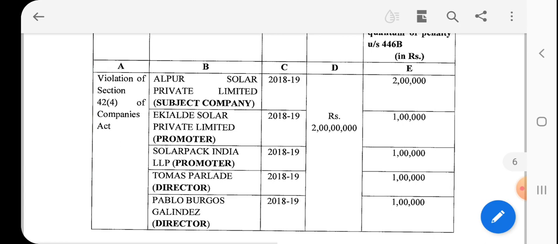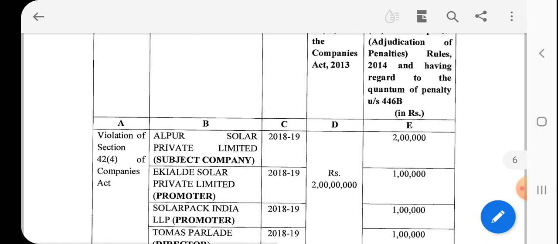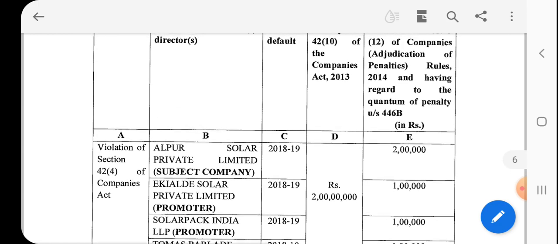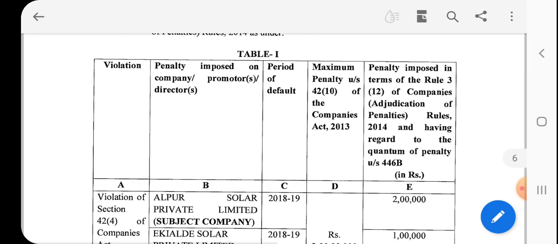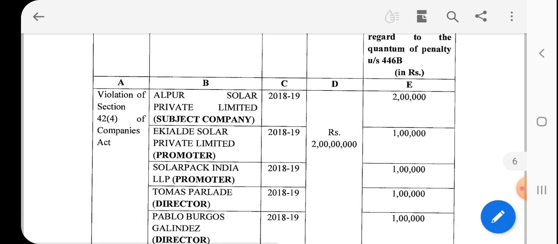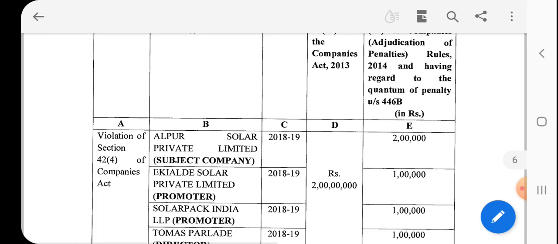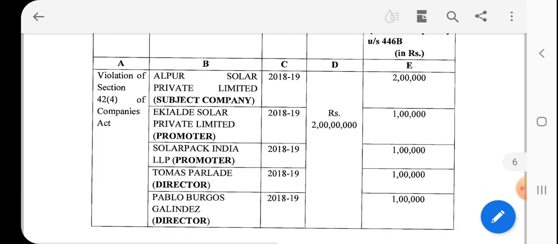On the company it is 2 lakhs, and on the officers in default and promoters 1 lakh each. Considering the above reply, the maximum penalty is not imposed here. That's why a reasonable penalty is imposed by the ROC, that is 2 lakh on the company and 1 lakh each on the promoters of the company.